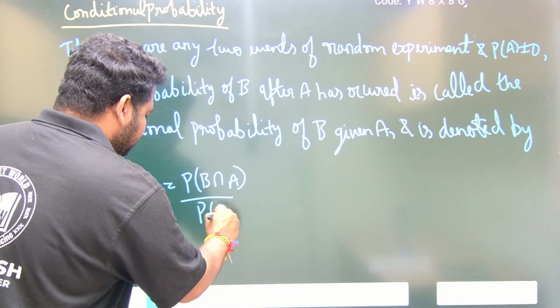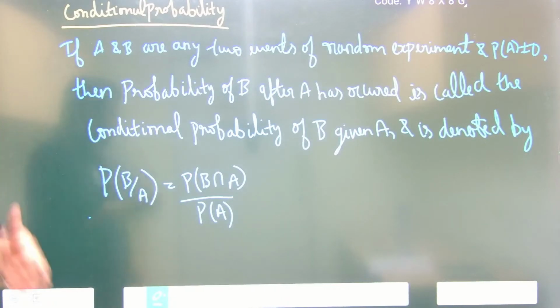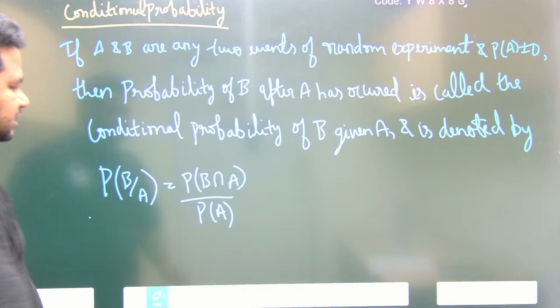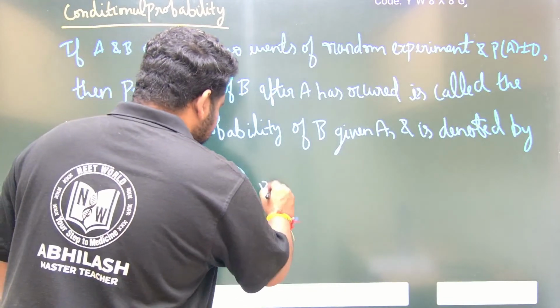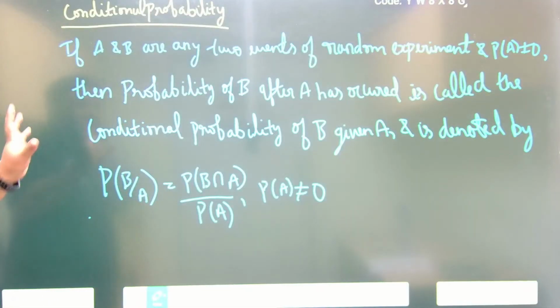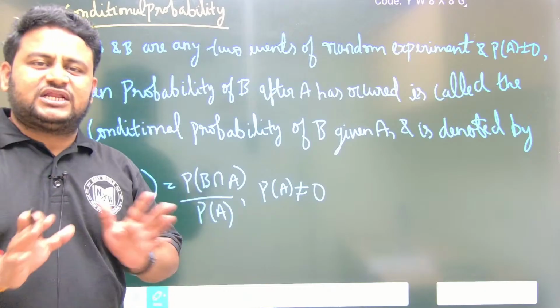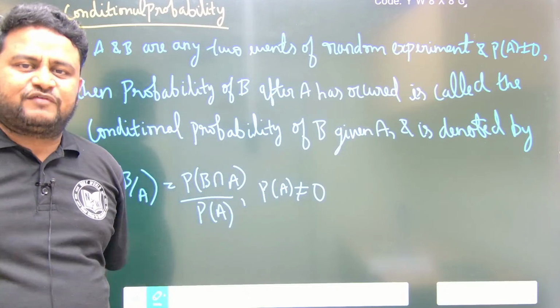We use this while proving the Bayes theorem. Multiplication theorem also we use, conditional probability theorem also. Now conditional probability, where probability of A is not equal to 0, this is the meaning of it. So conditional event you have to understand, then you will understand what is conditional probability. Conditional event means there are two events A and B of a random experiment.